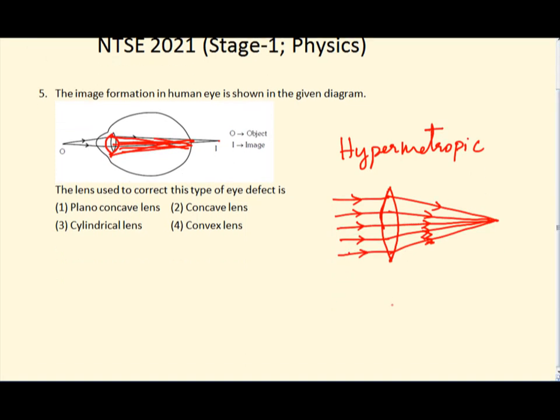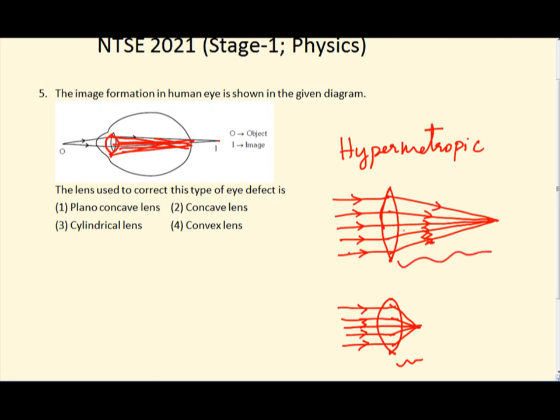If the lens is very thick, then the rays are converged very near to the lens. Like the power of convergence is large, like that.